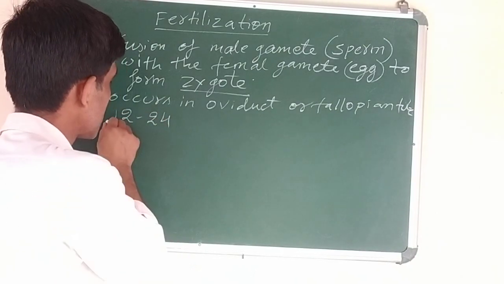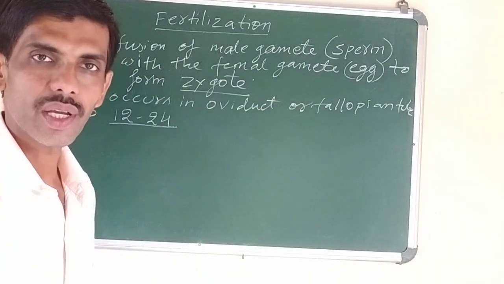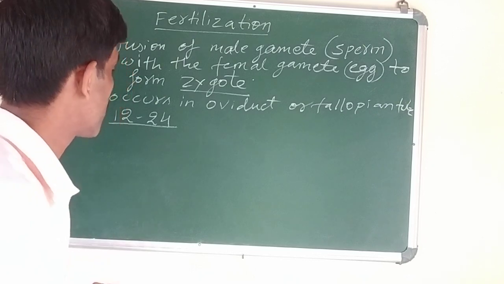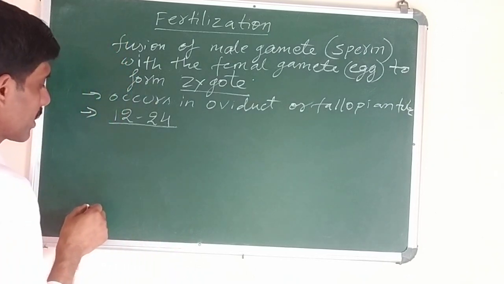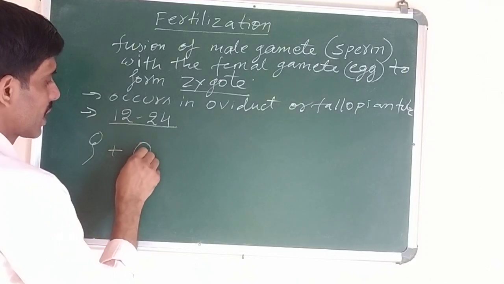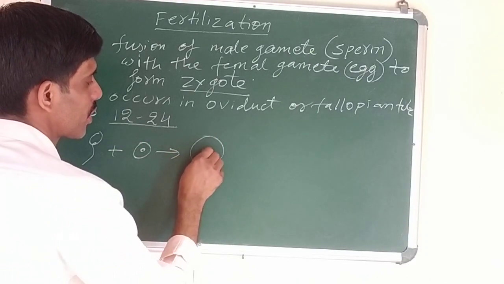That is, if the egg cells meet with the sperm cells, the male gametes, it will cause fertilization. It will result in the formation of zygote. So I will draw the diagram also. This is the sperm cell plus egg cell. When they fuse, this zygote is produced.